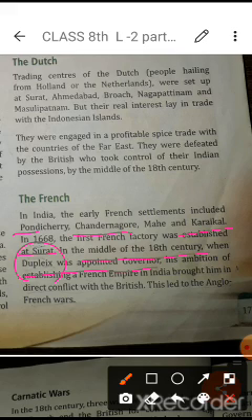Under the supervision of Dupleix, they fought with the British. They were in direct conflict with the British. It means they had many struggles and fights with the Britishers. So in this way began the Anglo-French wars. This also you will study, how they fought.